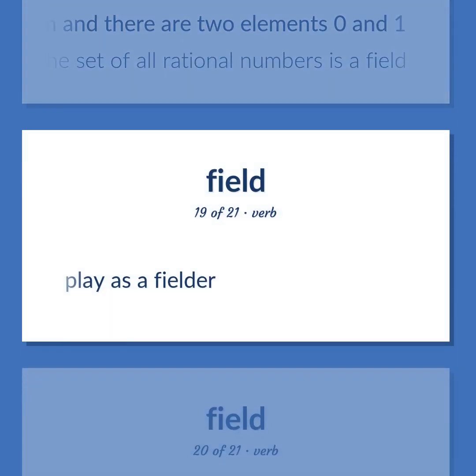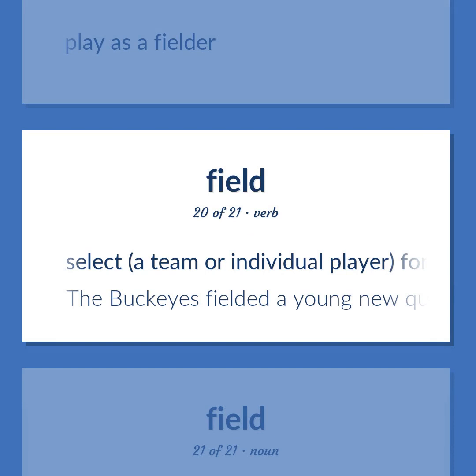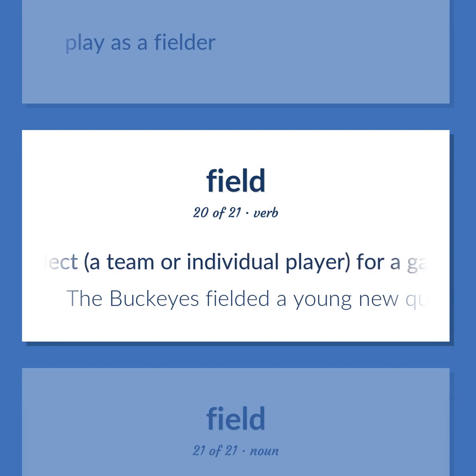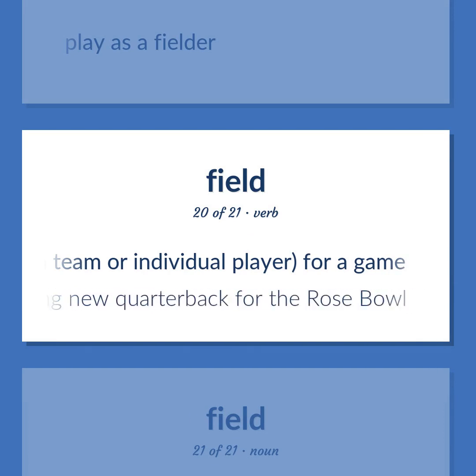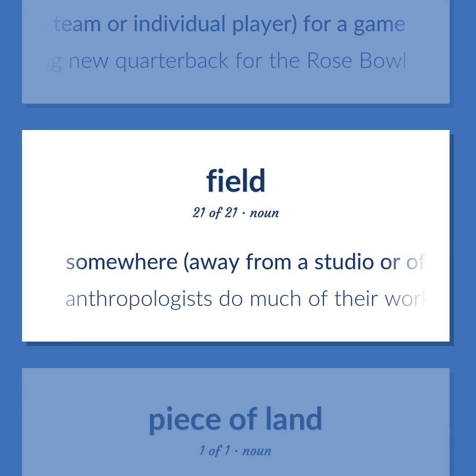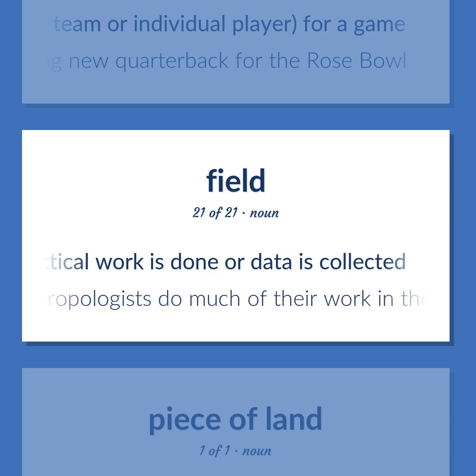Play as a fielder. Select a team or individual player for a game. The Buckeyes fielded a young new quarterback for the Rose Bowl. Somewhere, away from a studio or office or library or laboratory, where practical work is done or data is collected. Anthropologists do much of their work in the field.